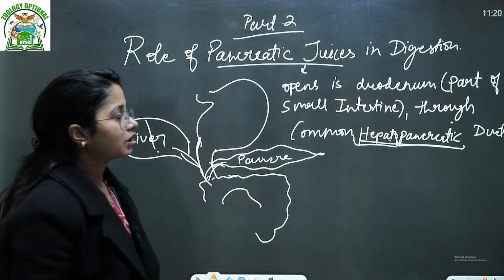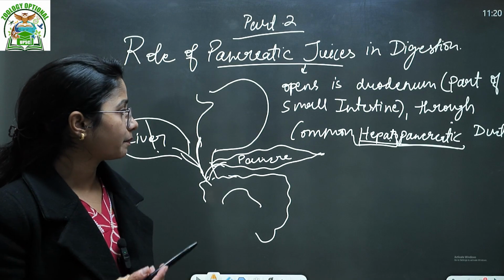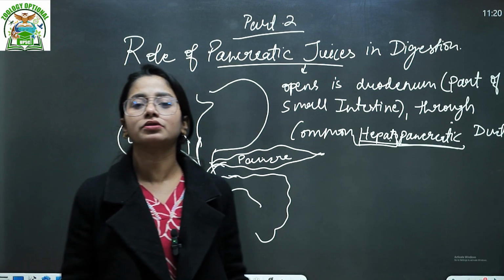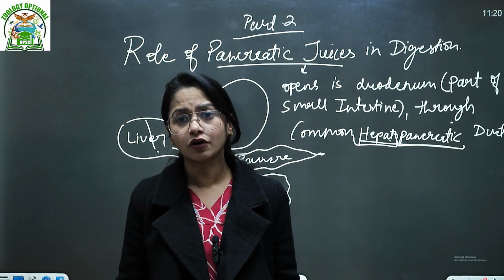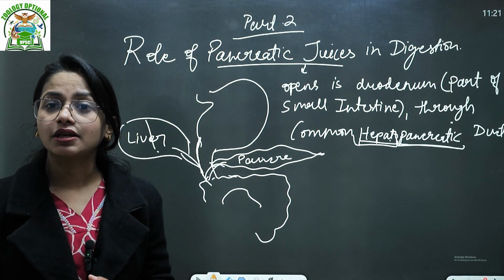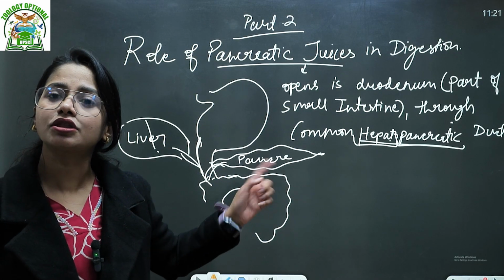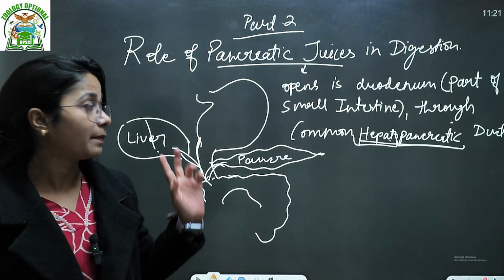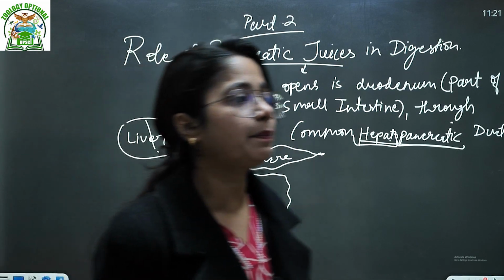Through this duct, the liver secretes the bile juice, and both the bile juice and pancreatic juice open into the small intestine. That is one of the reasons the small intestine is where maximum digestion occurs, because there is not only the intestinal juice but also the bile juice from the liver and the pancreatic juice.